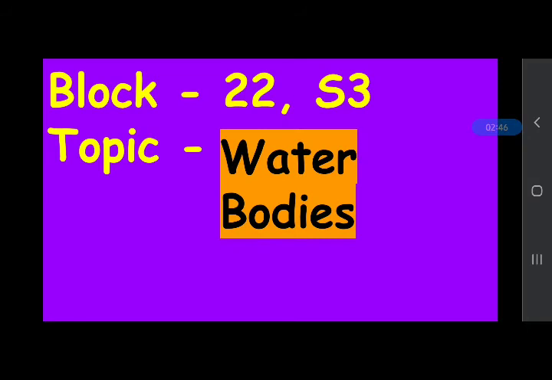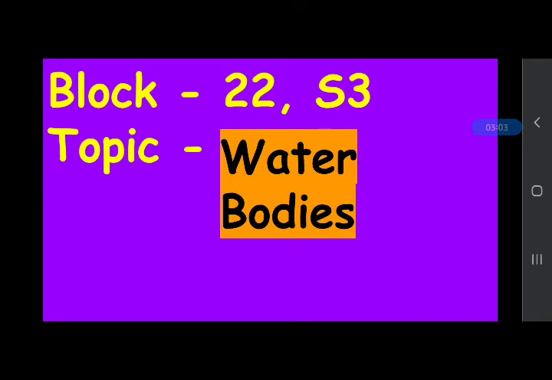Our today's topic is water bodies, and today we will learn about some features of the water bodies. We will know about different water bodies. How are they different from each other?